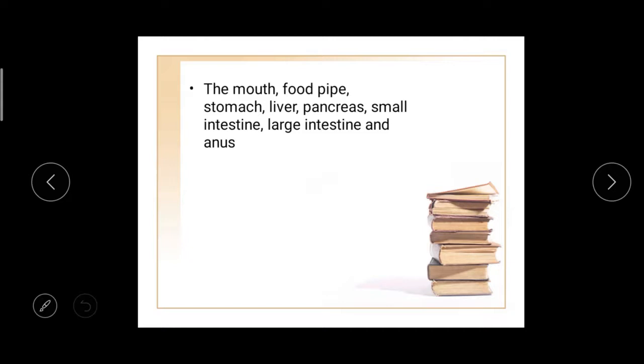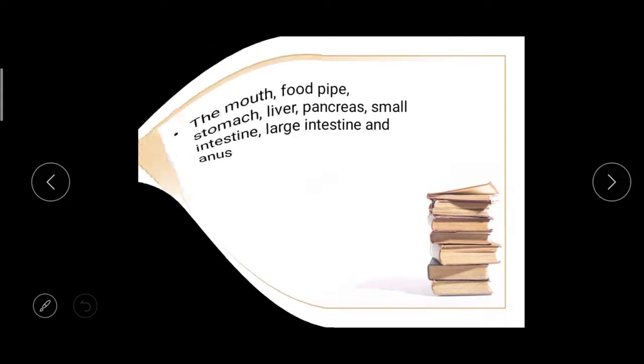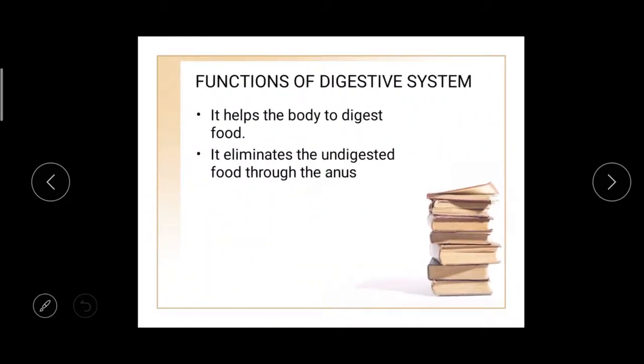What are the functions of the digestive system? It helps the body to digest the food, and after digestion it eliminates the undigested food through the anus. That is the waste product that comes out of the body. Do you understand?